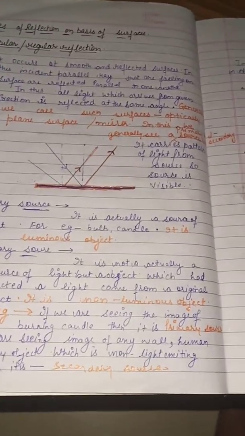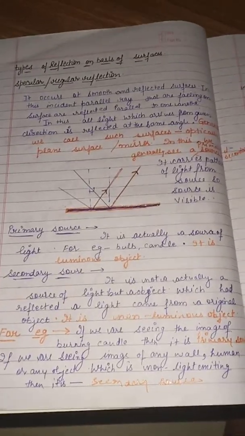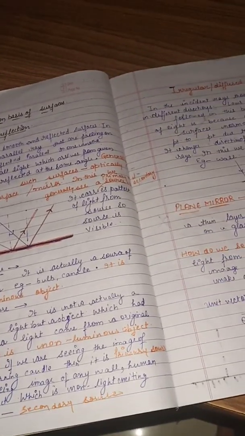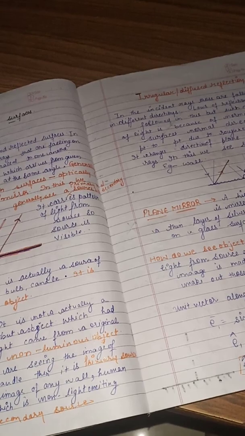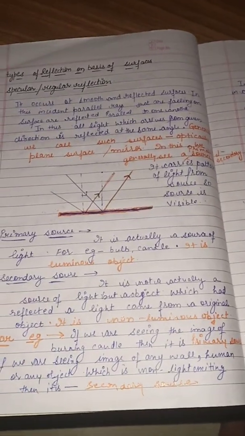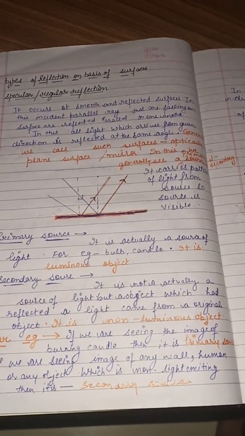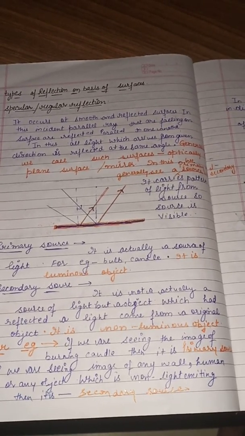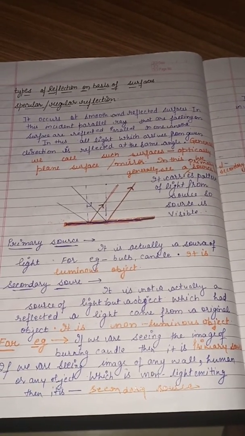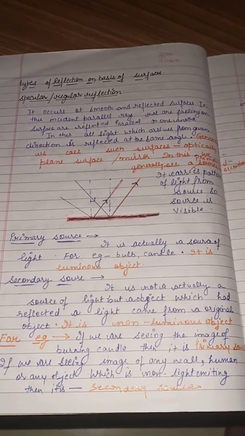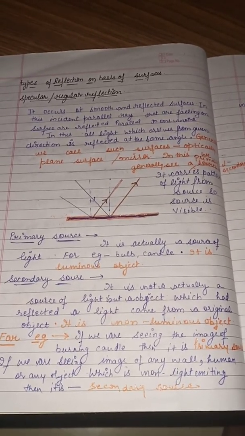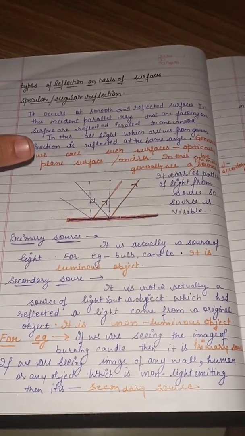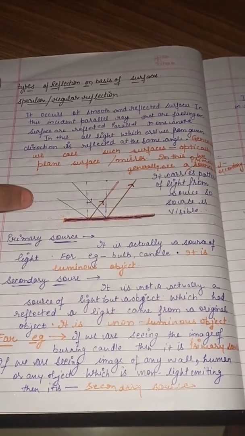Next, there are types of reflection. In types of reflection, we have two types: regular reflection or specular, and irregular or diffuse reflection. What is regular reflection? It occurs at a smooth and flat surface. In this, parallel rays that are falling on the surface are reflected parallel to one another. All light which arrives from a given direction is reflected at the same angle. Generally, we call such surfaces an optically plane surface or mirror.